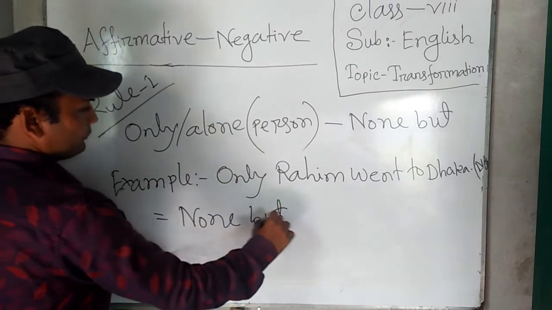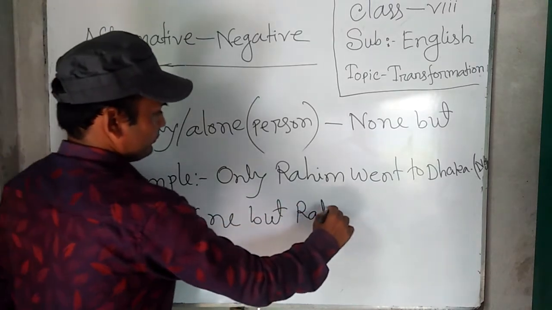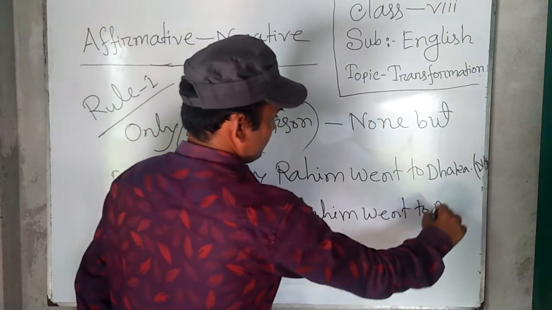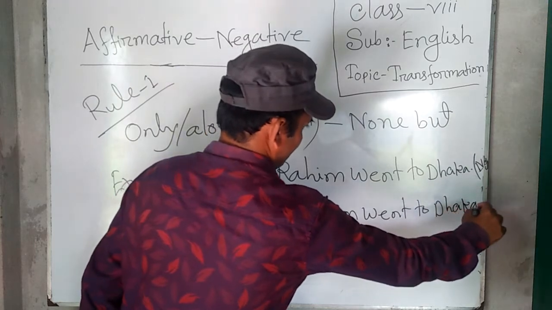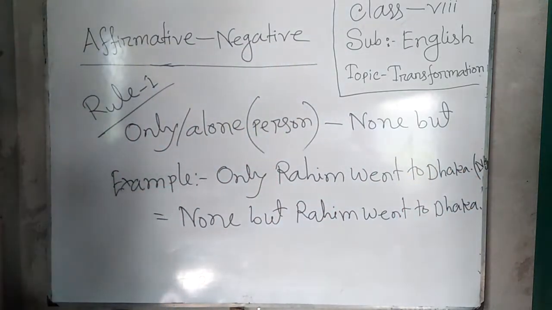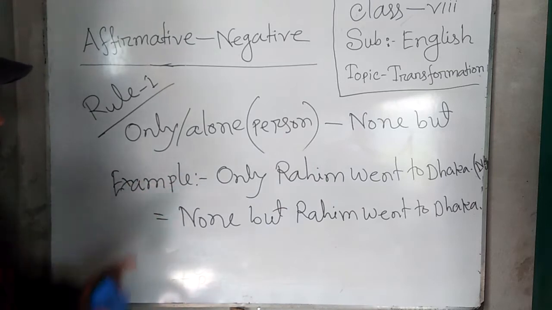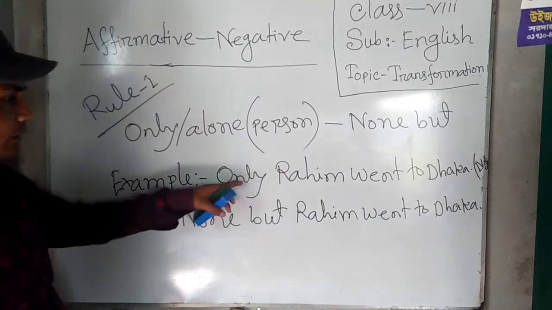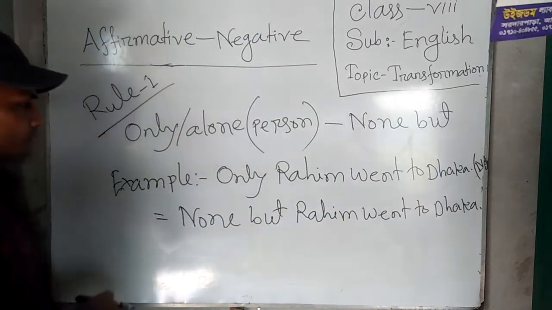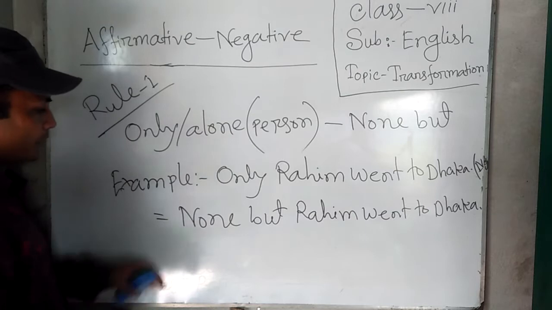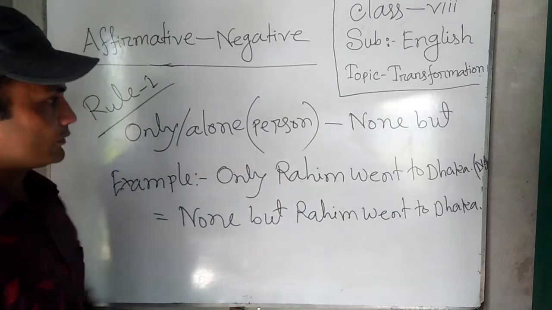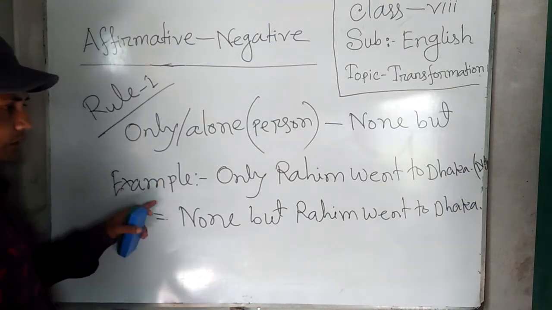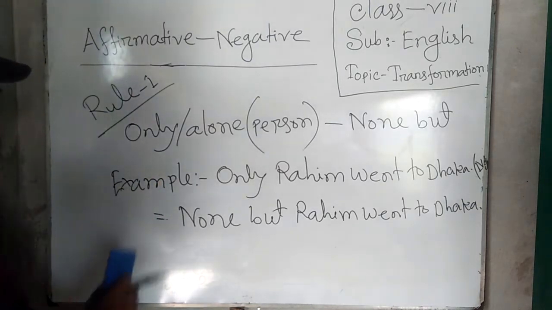None but Rohim went to Dhaka. This is the answer of the affirmative sentence to negative. You can see only is used in the affirmative sentence. We should change this only by none but before the person. So it is the answer of this affirmative sentence to negative sentence.